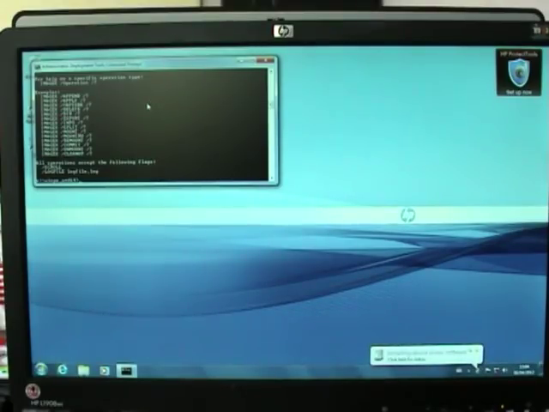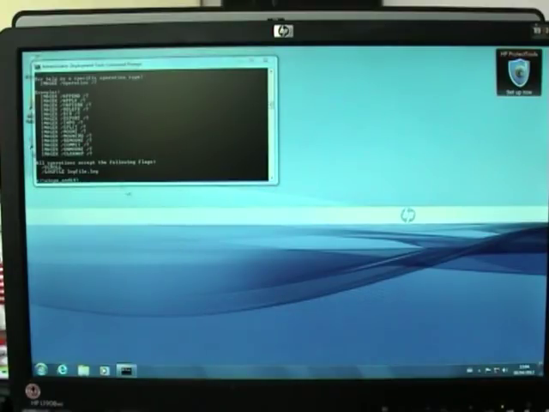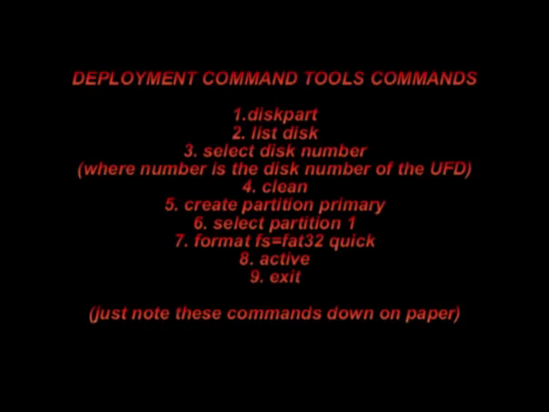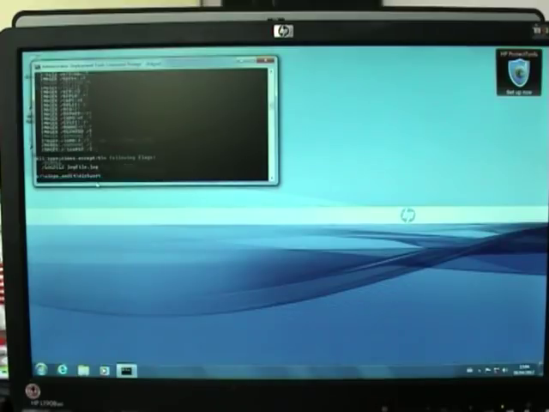Now, in the deployment tools command window, we've got to type in diskpart when the device is ready. So we're going to close that, and close that. Right, now here we're going to type in DISKPART, and press enter.